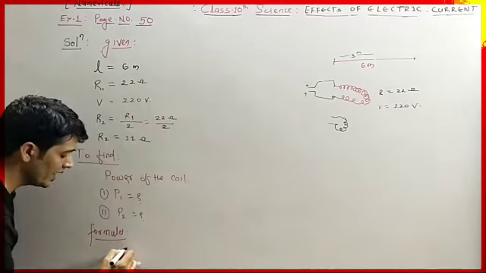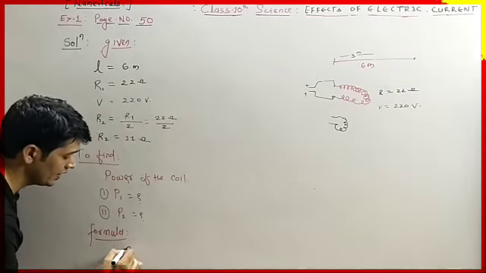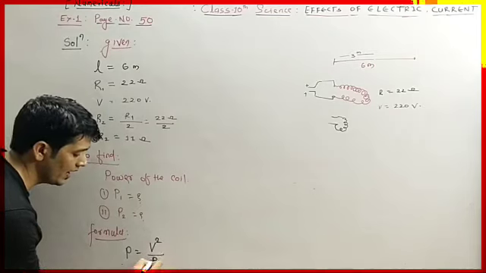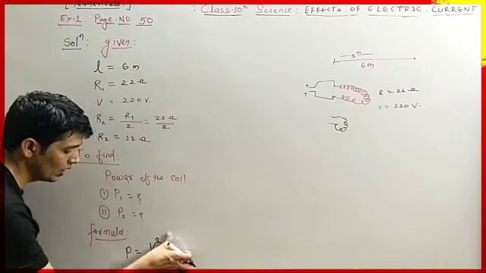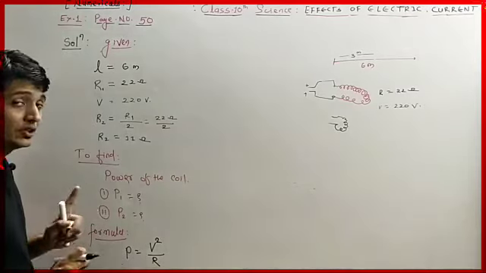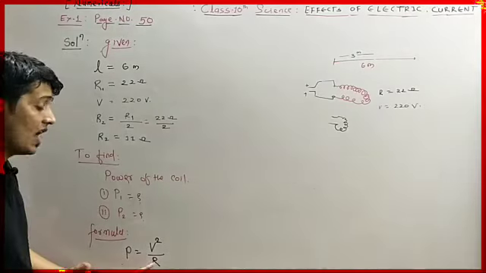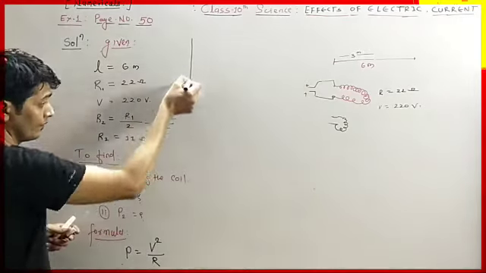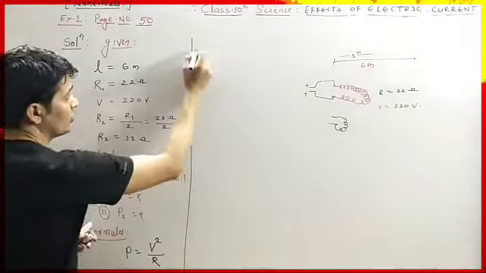The formula is P equals V square divided by R. This formula we are going to use, where P is power, V is volt, the potential difference, and R is the resistance. Now solution.